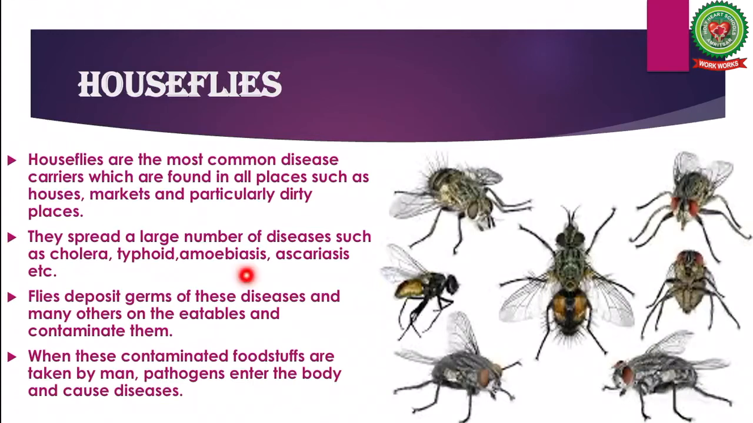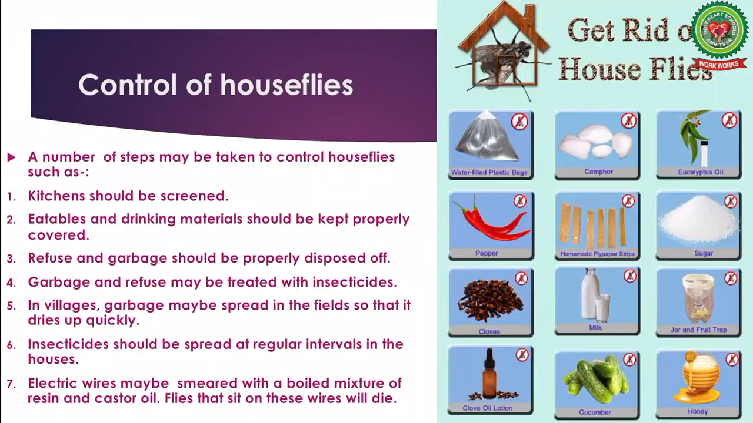Houseflies. Houseflies are the most common disease carriers which are found in all places such as houses, markets and particularly dirty places. They spread a large number of diseases such as cholera, typhoid, amoebiasis, ascariasis, etc. Flies deposit germs of these diseases and many others on the eatables and contaminate them. When these contaminated foodstuffs are taken by man, pathogens enter the body and cause diseases.